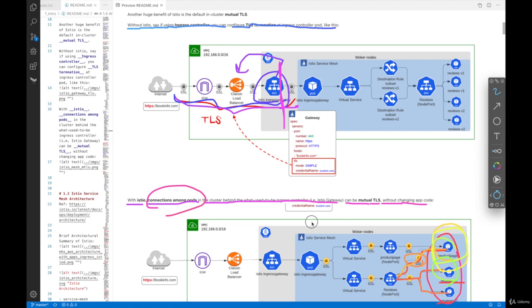This is a great thing because you can do SSL termination here, as previously demonstrated using a native ingress controller. This could be secure, right? But without using Istio, anything behind this ingress gateway or ingress controller cannot be TLS enabled unless you change application code. So this is one of the biggest benefits of using Istio.